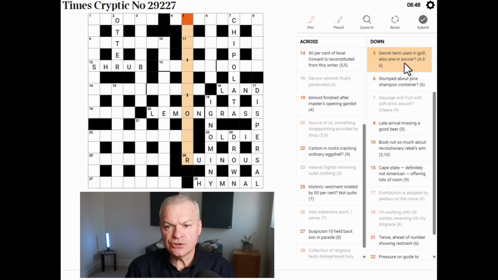Secret term used in golf, also one in soccer. Wow, where's the definition?